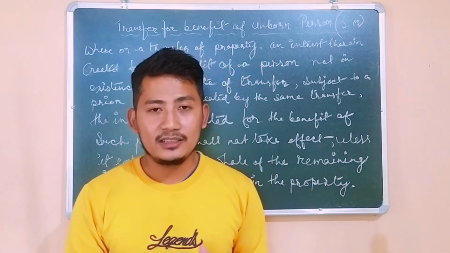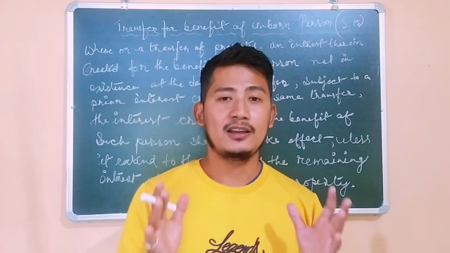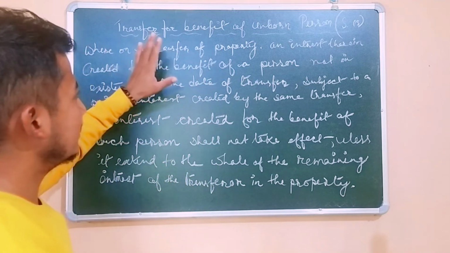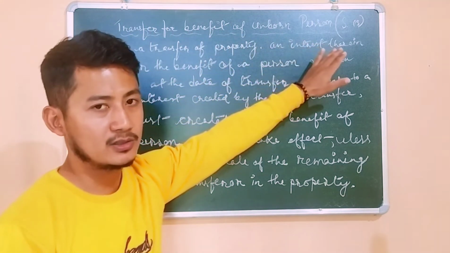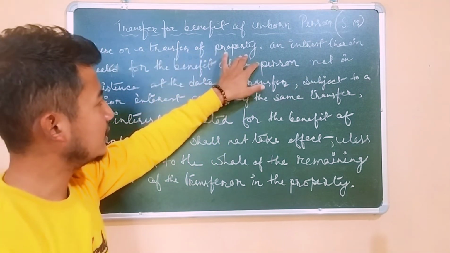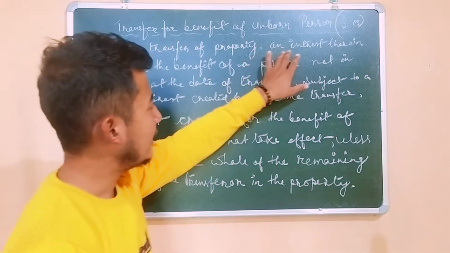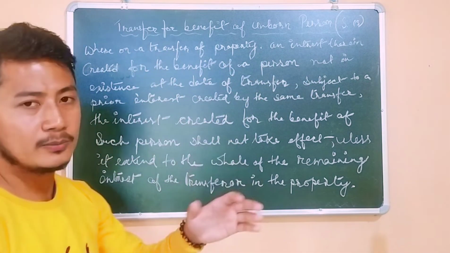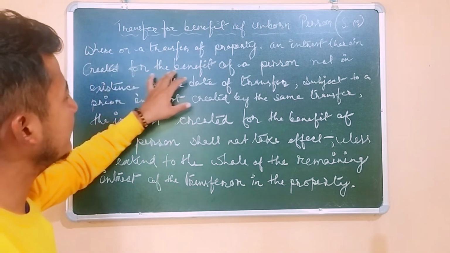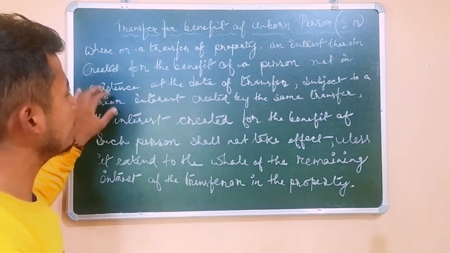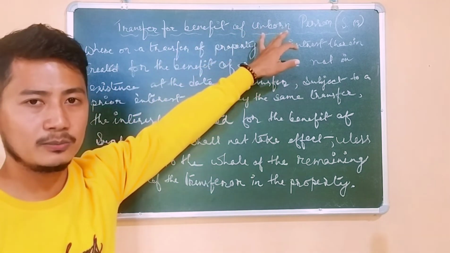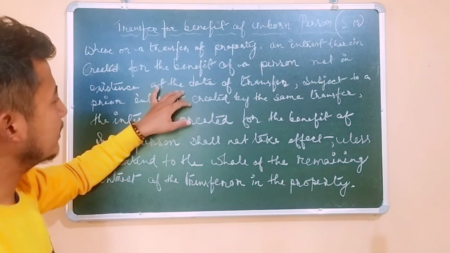So let's look at the section in detail, then it will be easier for us to understand what is transfer of property for an unborn person. Okay, so section 13 says a transfer for the benefit of an unborn person. Section 13 talks about where on a transfer of property, whenever there is a transfer of property, an interest therein is created. Obviously whenever there is a transfer, the interest will be created, right? The interest will be created for the benefit of a person not in existence. So the benefit is created for the person who is not even in existence, basically talking about the unborn person, not even in existence at the date of transfer.